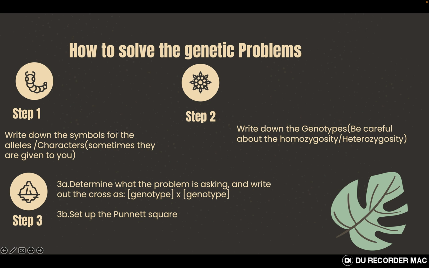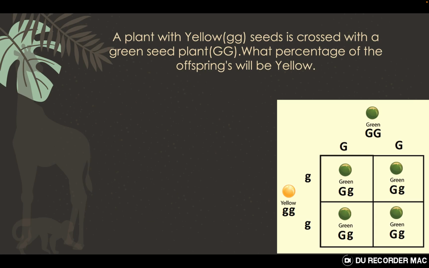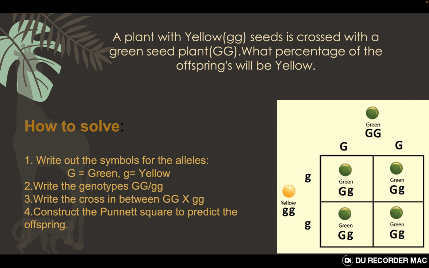For any question that comes in front of you, write down first what character they are talking about, then choose a symbol, which alphabet you are going to use, then decide whether the parents in the question are homozygous or heterozygous. And once you have made these 3 decisions, write the 2 parental genotype combinations, make a cross between them, and set up your Punnett square. So this is one of the Punnett square combinations that I have provided. A plant with yellow seed is crossed with a green seed plant. What percentage of the offspring will be yellow?